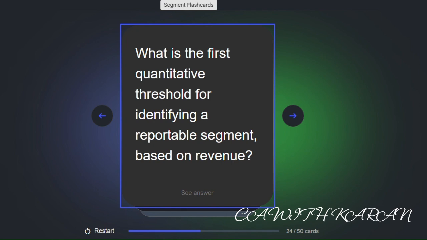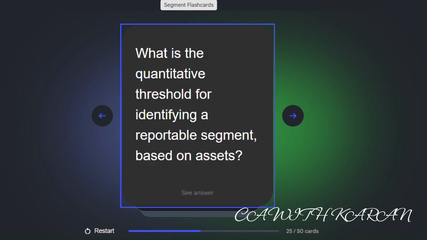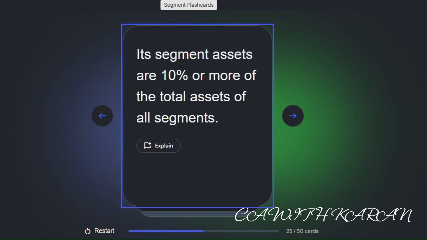What is the first quantitative threshold for identifying a reportable segment based on revenue? Its total revenue, external and internal, is 10% or more of the total revenue of all segments. What is the quantitative threshold for identifying a reportable segment based on assets? Its segment assets are 10% or more of total assets of all segments.